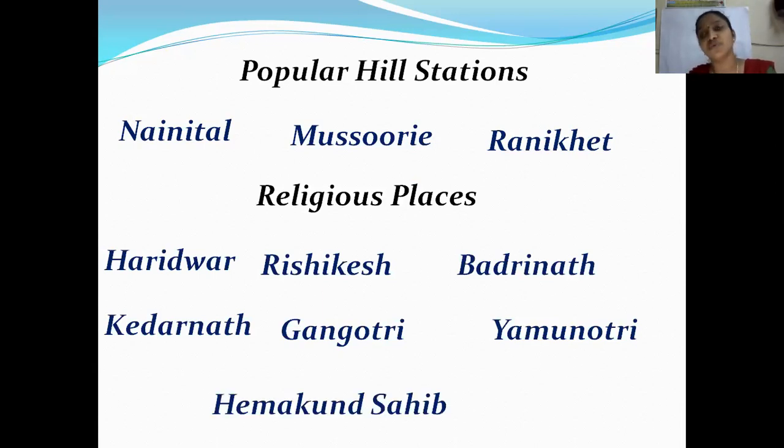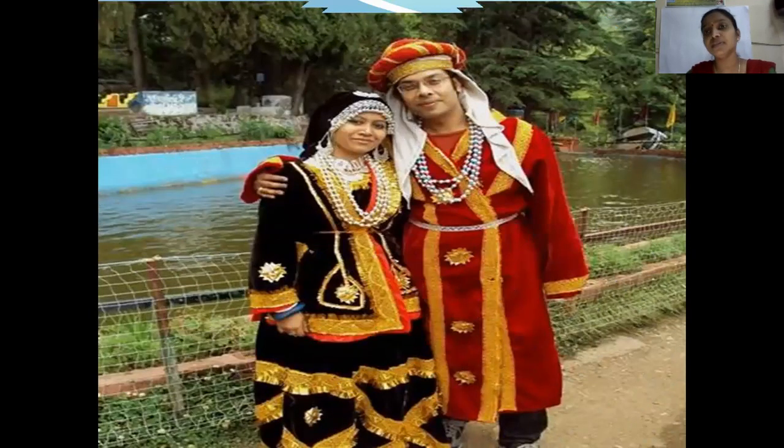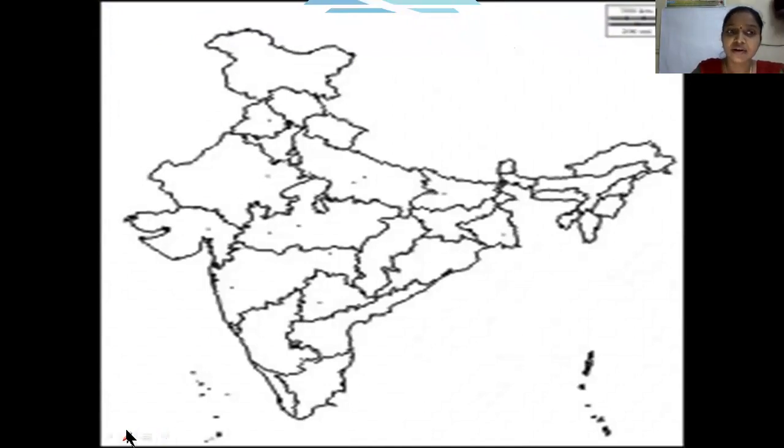Religious places means where you find temples. So people visit for pilgrimage. Okay. So Haridwar, Rishikesh, Badrinath, Kedarnath, Gangotri, Yamunotri, Hemkund Sahib, all these are the religious places of Uttarakhand. That's why Uttarakhand is called Dev Bhumi, or land of gods. This is the traditional dress of Uttarakhand, that the people wear. And the next state that we learn here is Sikkim.